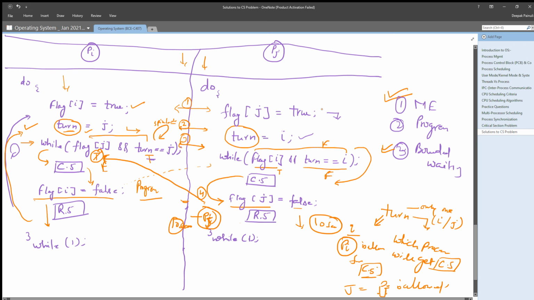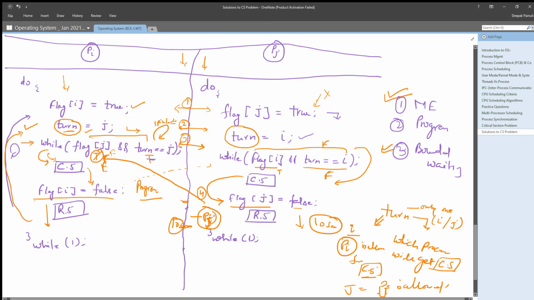That means it has not yet set flag j to true. So pi will get flag j false, and if this is false, the whole condition will be false, and it is allowed to enter its critical section, right?